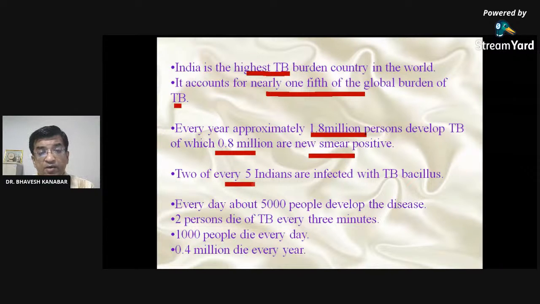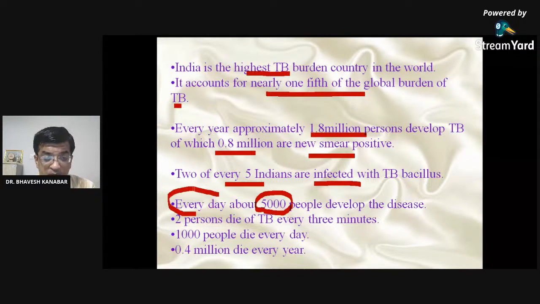2 out of every 5 Indians are infected with tuberculosis bacilli. Every day, about 5,000 people develop the disease. Remember this data about India, right? Every day, about 5,000 people develop the disease, and 2% die of tuberculosis, one every 3 minutes.